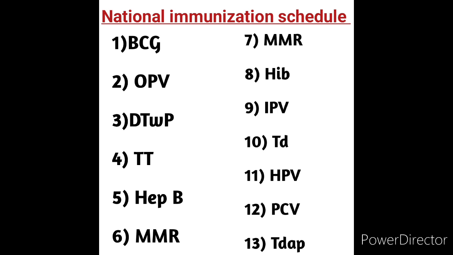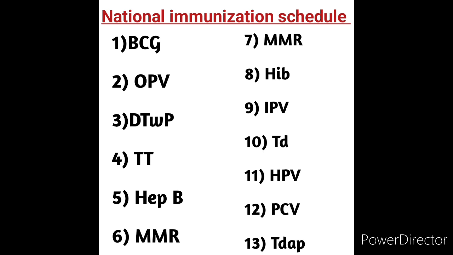Next, 11th one is HPV. HPV means human papilloma virus vaccine. 12th one is PCV. PCV means pneumococcal conjugate vaccine. Recently, on January 1st, 2023, it was added in the immunization schedule. What is meant by Tdap? Tdap means tetanus and diphtheria toxoids and acellular pertussis.